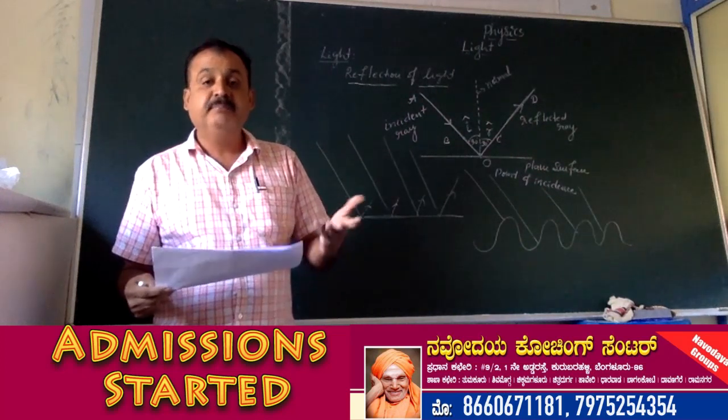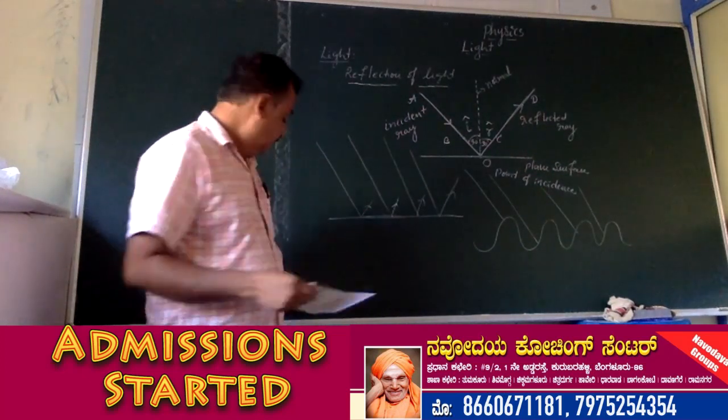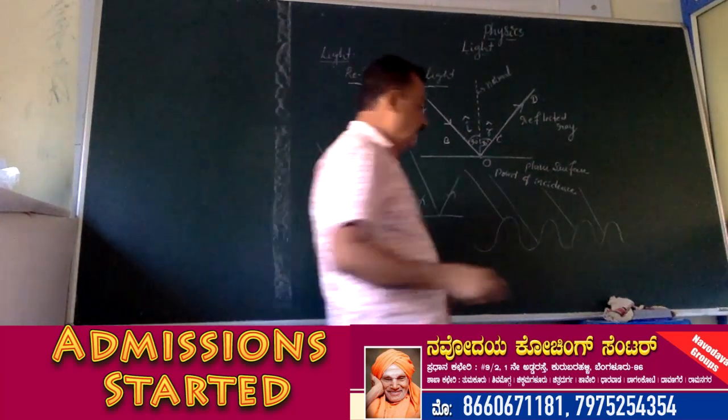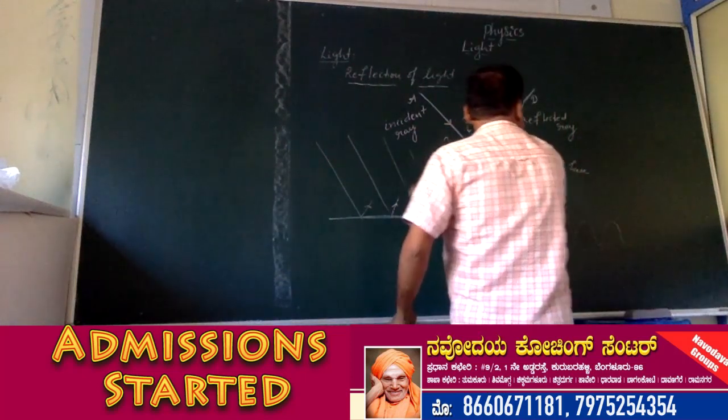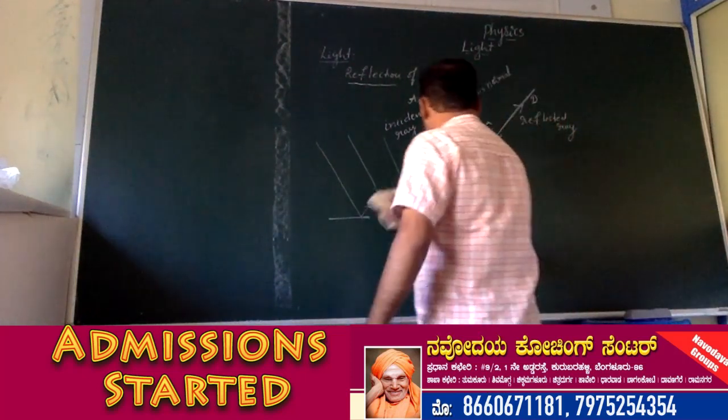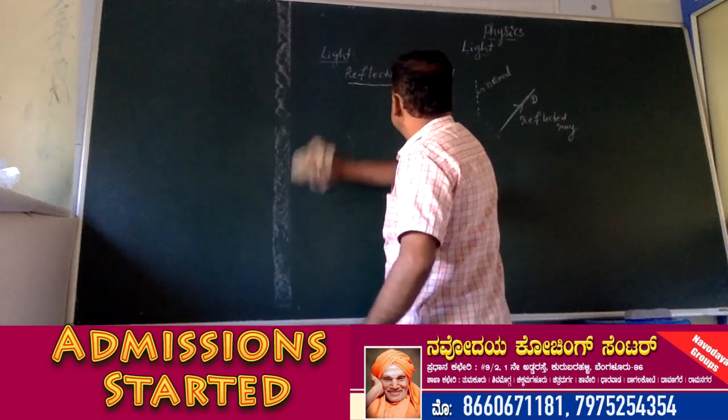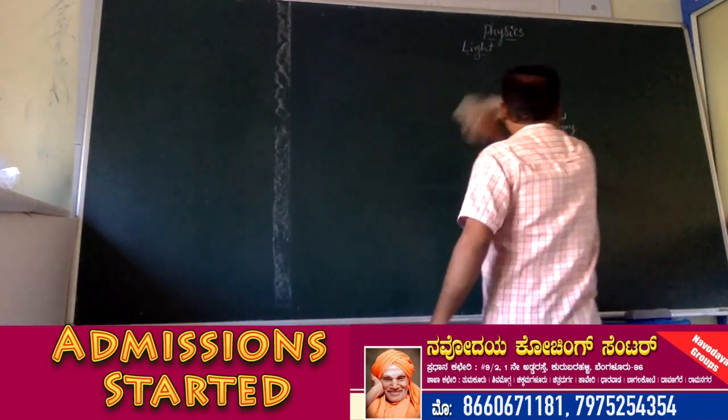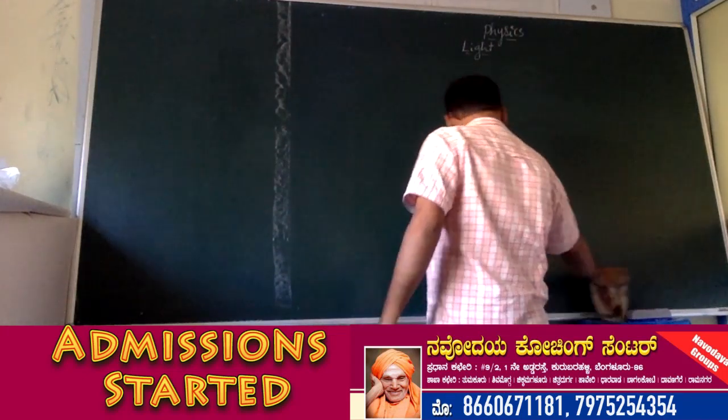Then what is a mirror? A mirror is a highly polished plane surface. One of its faces is painted with silver. Okay? So mirror.